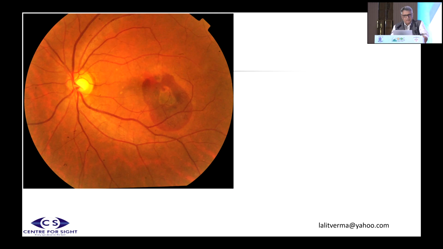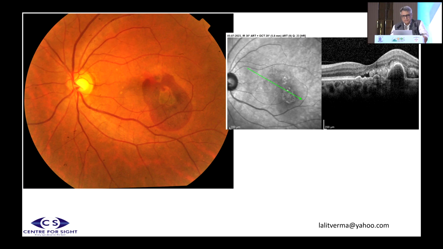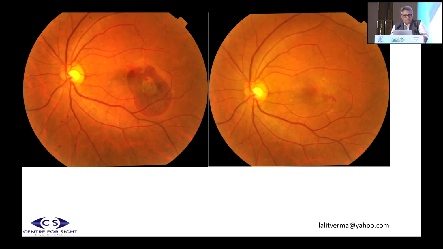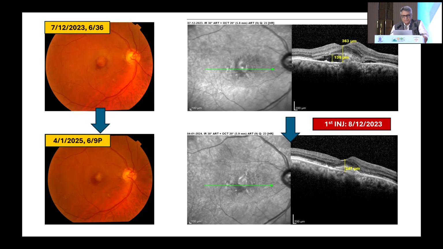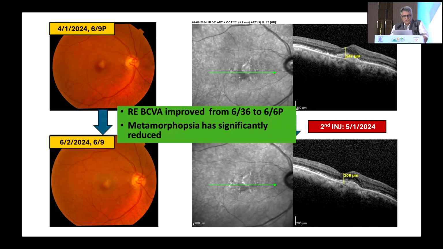This is what I call a mild kind of subretinal hemorrhage. Although it is involving the fovea, you do the imaging, and we gave only an intraocular anti-VEGF injection, and the patient responds reasonably well. This is the pre and post-op fundus picture as well as the OCTs. This is another patient who had a relatively smaller submacular hemorrhage, vision down to 6/36, and OCT shows classical subretinal hemorrhage. You give one injection and another two injections, the patient becomes reasonably good, the macular hemorrhage resolves, the OCT picture improves, and vision also improves.